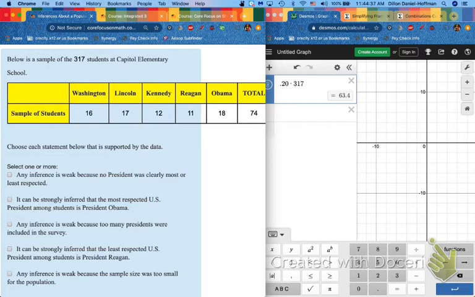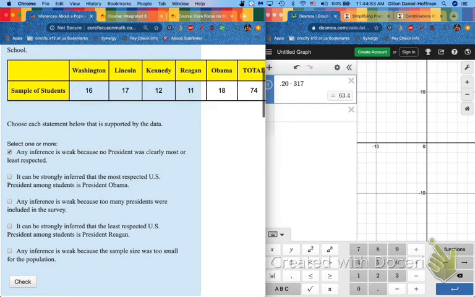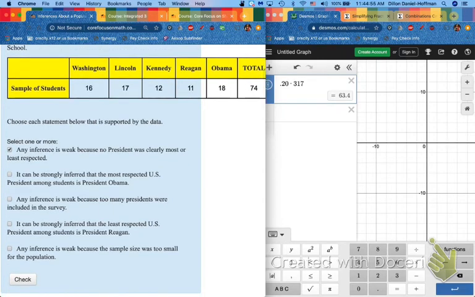Well, these are all pretty similar. They're all almost tied. They're all above 10. They're all less than 20. This is an incredibly weak sample because no president was clearly most or least respected. And that's surprising. I feel like if you ask an elementary school, they're just going to go with the people they know. But I guess it's true. They'd probably have a balance of like who's president now and like the most famous people. Washington, Lincoln, for instance.